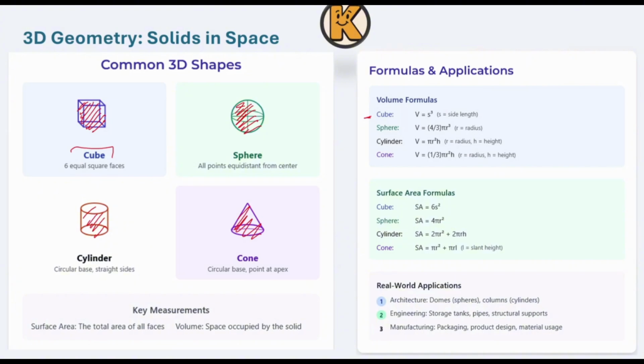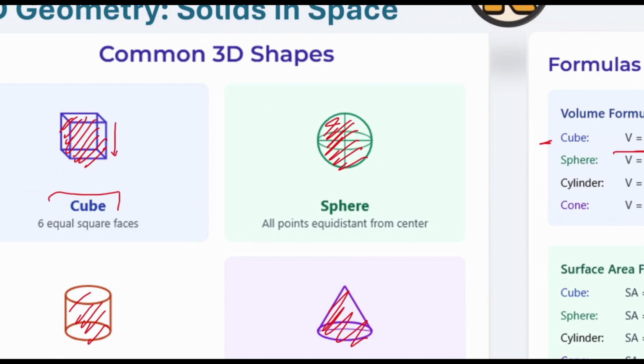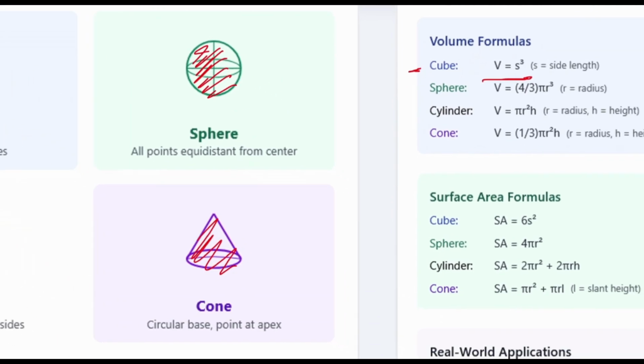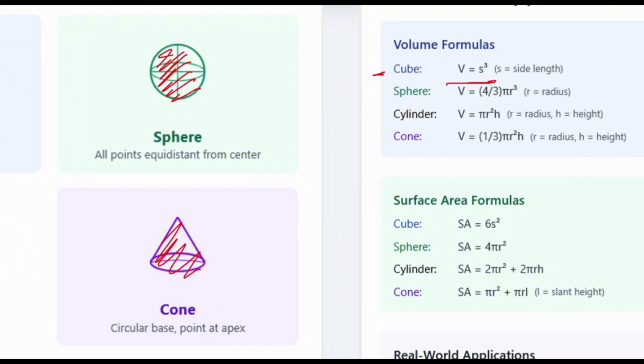So when we're talking about the cube, the volume is s to the power 3, right? So what is s? s means the side length. I have the cube itself, and each of those sides has a length. And after that, we have the sphere. So for the sphere, V equals 4/3 times pi times r to the power 3. Again, those are formulas. You have to memorize them, or you have to use a cheat sheet for that. r is the radius. Again, radius is just like a circle. As you can see, a sphere is the 3D form of a circle, which was 2D.